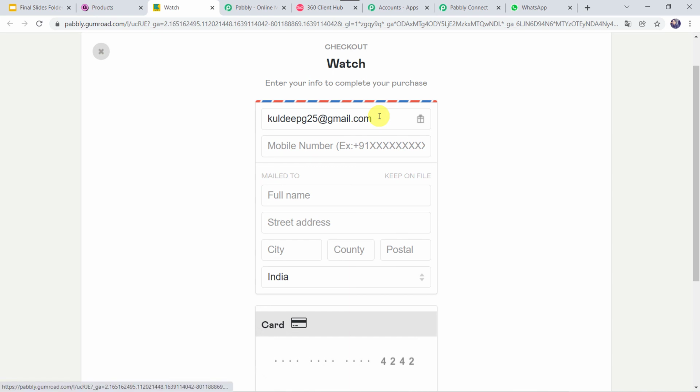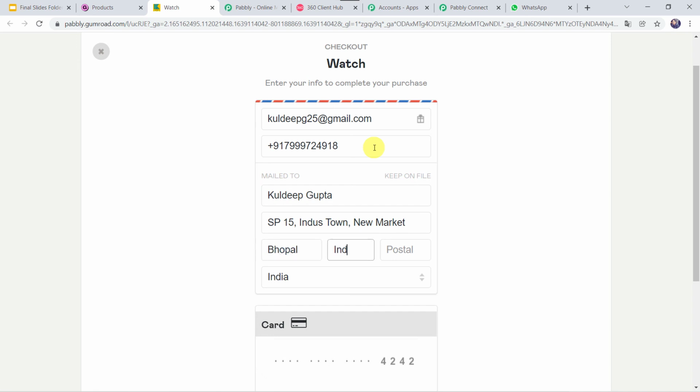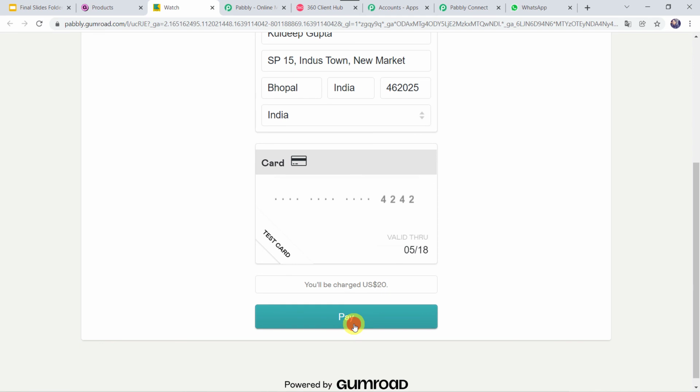Let's give the mobile number. I'll add the mobile number over here. Let's give the full name as Kuldeep Gupta. Let's give the street address as SP15 Indus Town, New Market. City as Bhopal again. Country as India. Postal code. Now let's click on pay.